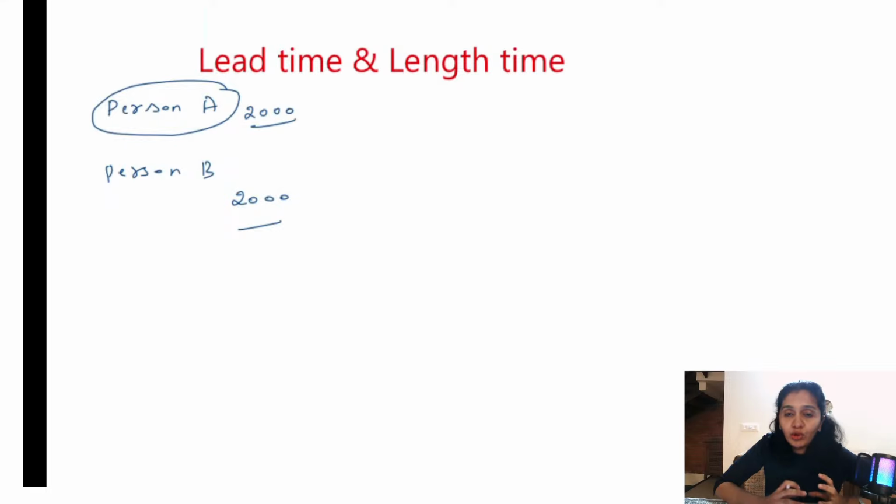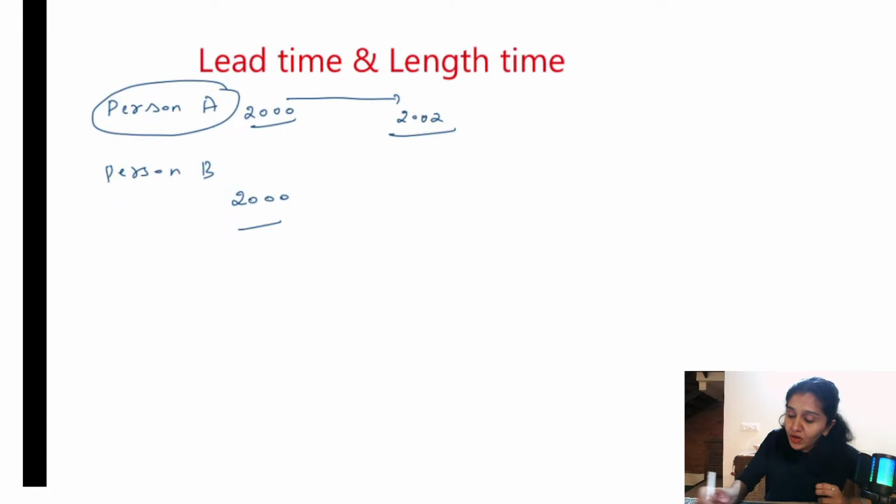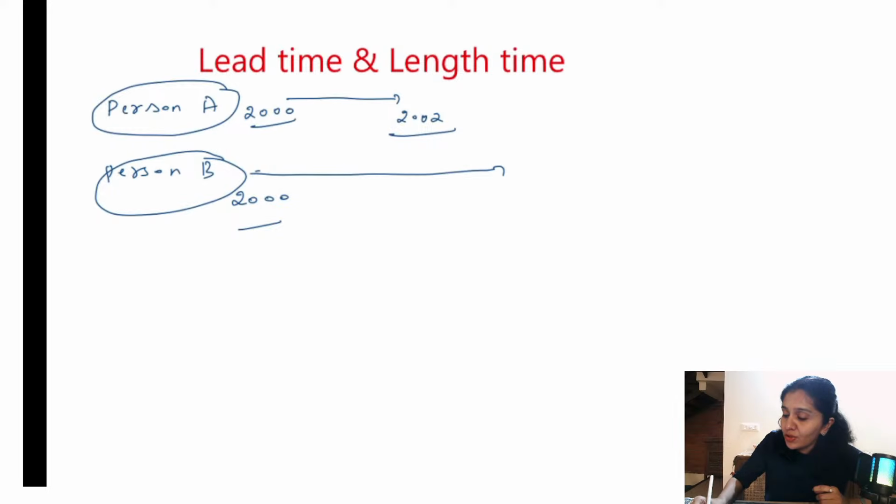He has the habit of undergoing frequent annual health examinations, screening examinations, etc. So in the year 2002 itself, the cancer is detected. Whereas person B doesn't have that habit, so he waits till the signs and symptoms appear, let us say 2005. Then he goes to the doctor. But person A went early.